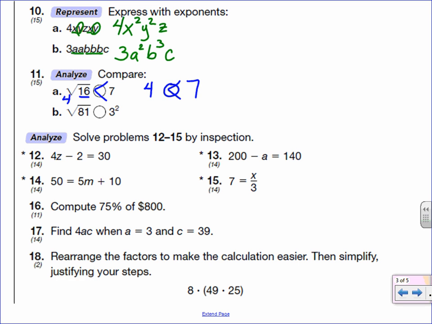I could try 7. 7 times 7 is 49. I'm getting closer. And then I could try 9. 9 times 9 is 81. So the square root of 81 is 9. And then on this side we have 3 squared. Well, 3 times 3 is 9. So the square root of 81 is equal to 3 squared because they both equal 9.